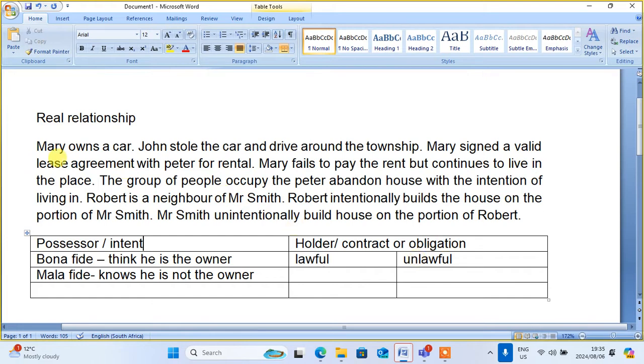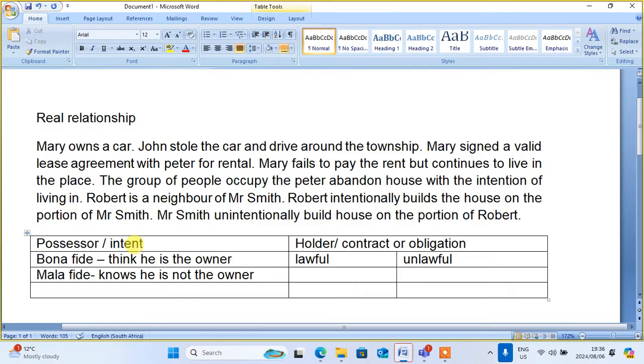So when we read this scenario, Mary owns a car, then John stole the car and drives around. What's the real relationship between John and the car? John knows he is not the owner, but he goes around driving like he's the owner. So he has stolen it. His intent is proven: he is not the owner of the car, and he knows because he stole the car. So it means that he's a malafide possessor.